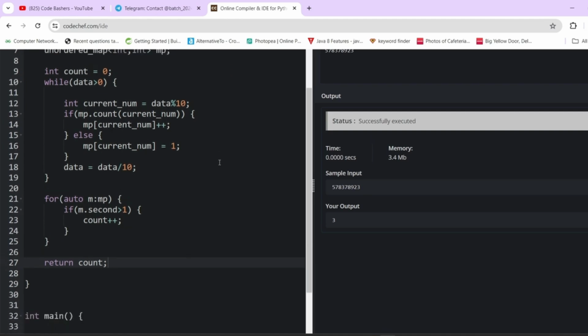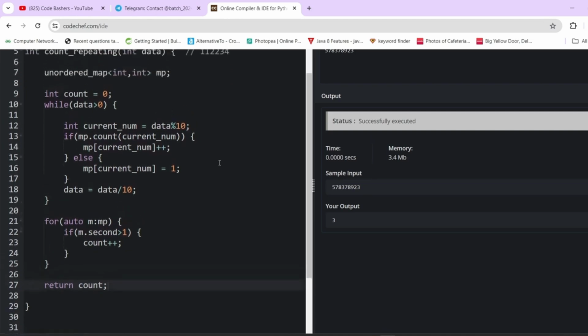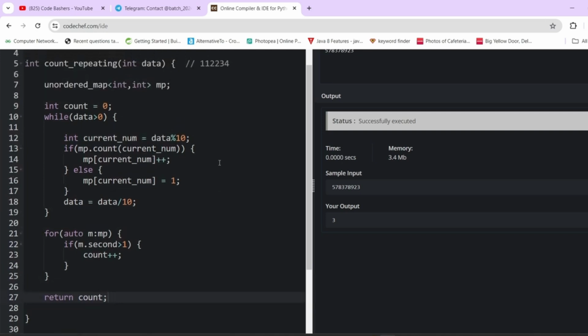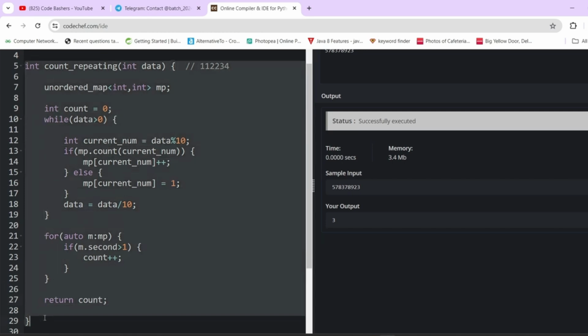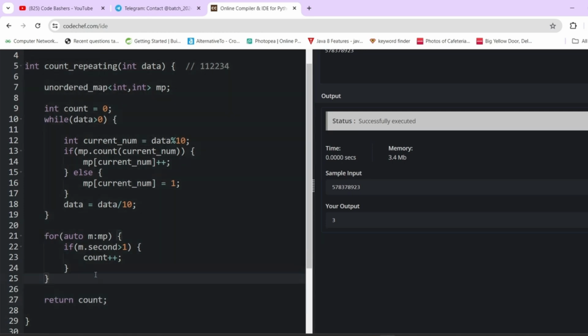In Tech Mahindra, generally you only have to implement the function. You don't have to take the input or output. So this is the function that you need to implement. If this changes and you have to take the input also, then you can do that. It's a very easy process, but as of my understanding, you just have to complete the function.